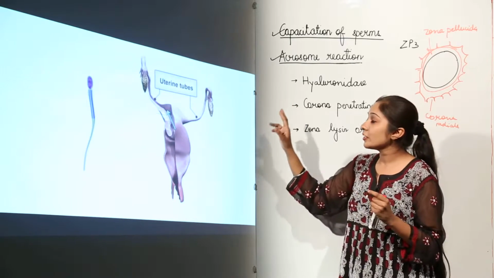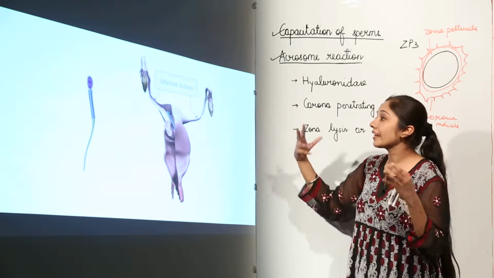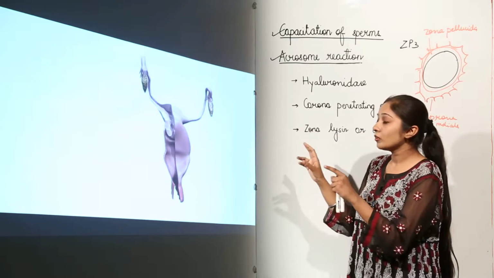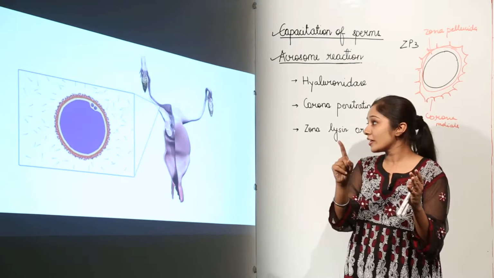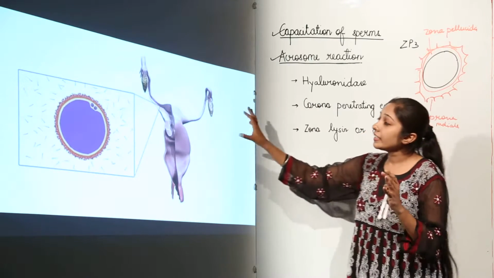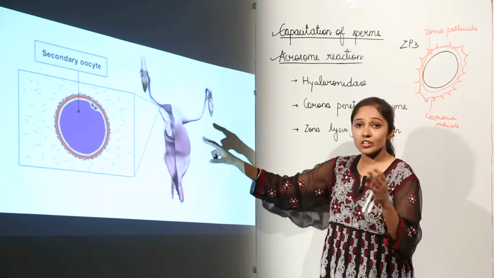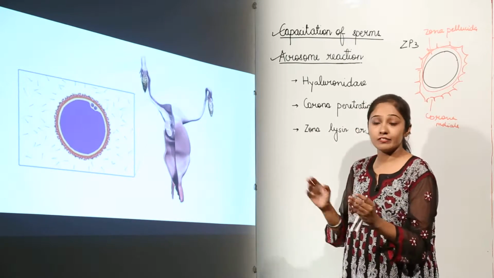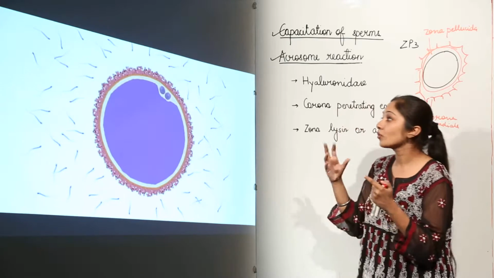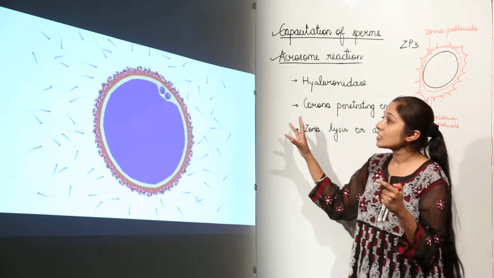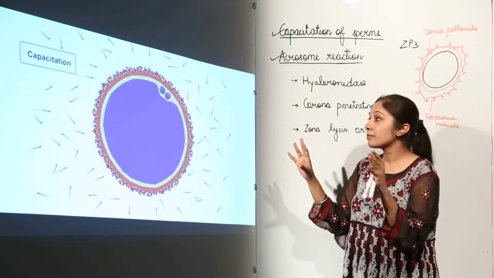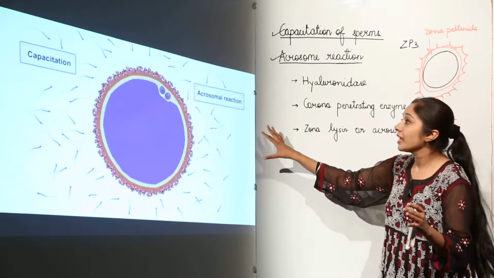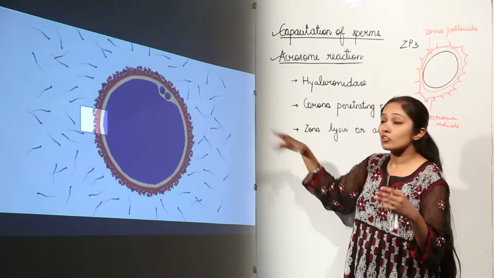So when they reach the uterus, we have the fallopian tubes, which are the uterine tubes. What is going to happen? You all know that there are millions of sperms, but only one is going to fuse. So near the secondary oocyte, we have two important layers. As I told you earlier, we have the corona radiata and the zona pellucida. Out of 200 million sperms, only about 200 are going to reach this stage. Then the second process is the acrosomal reaction.